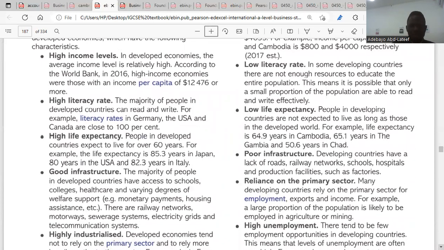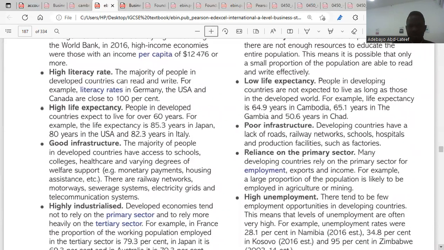So here we go. The second characteristic of a developed economy is high literacy rate. Here I wrote, they have a larger proportion of those who can read and write. So a country can be considered a developed economy if a large proportion of its population can read and write. Then the third one, high life expectancy.